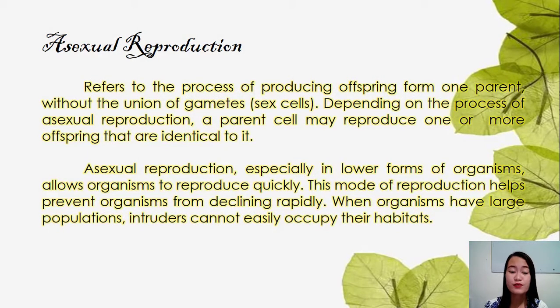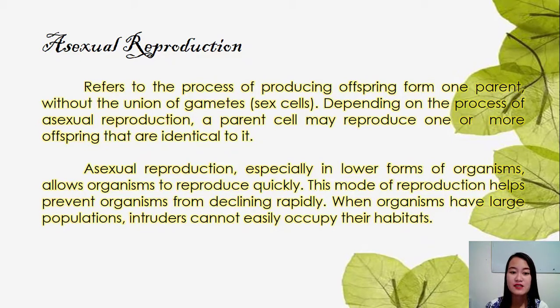Okay, so asexual reproduction refers to the process of producing offspring from one parent without the union of gametes or the sex cells. So itong asexual class, walang mate na nangyayari. Ito ay nanggaling lamang sa isang parent.